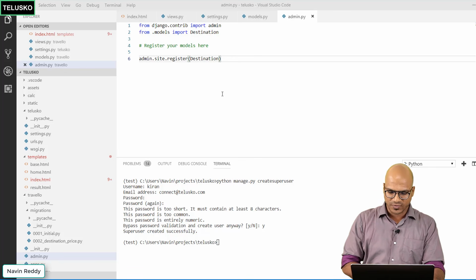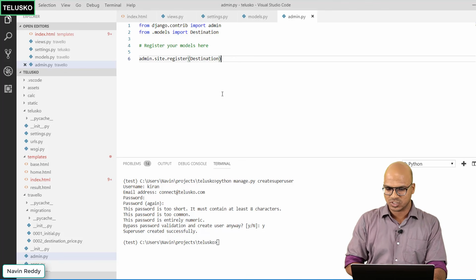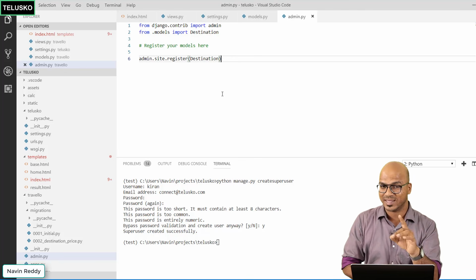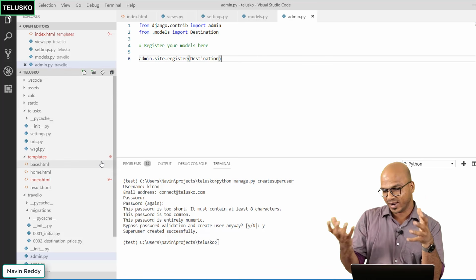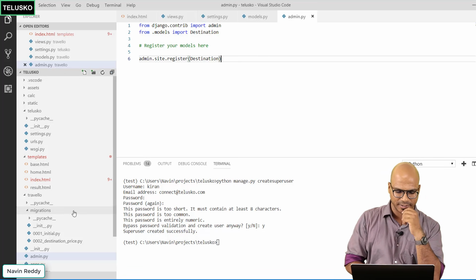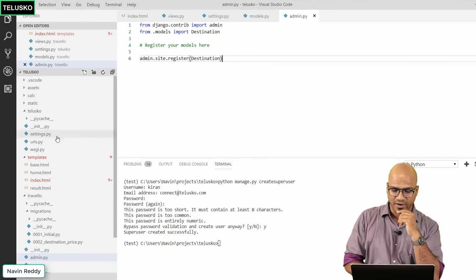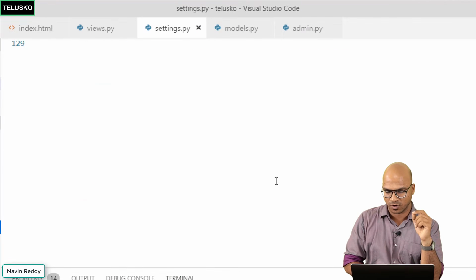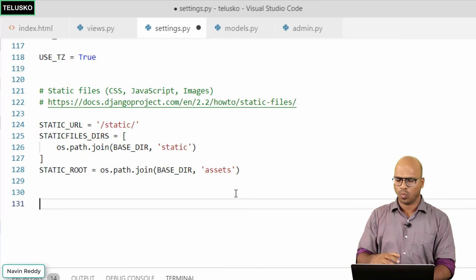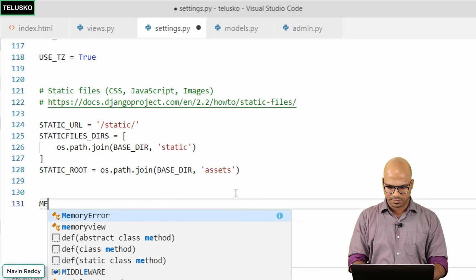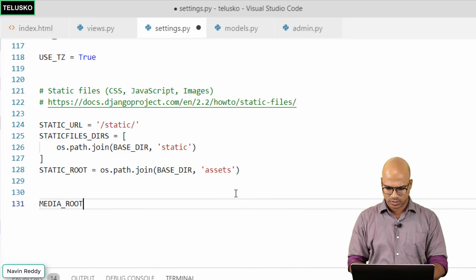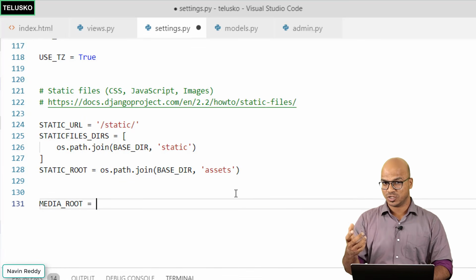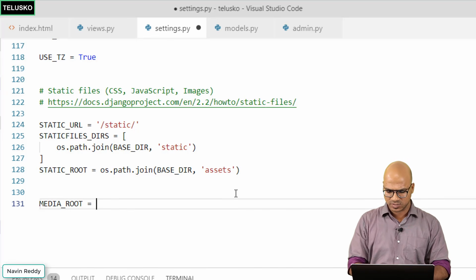Okay, so what we have done is we have added the destination and it is working, right? We need to work with that media file or the media files or the images or videos, whatever you add. So how do we achieve that? For that, we have to move to settings.py, and here we have to add the path for the media. So what path? We have to use MEDIA_ROOT. This is where you have to specify the location of the media files, and we'll use a base path for that also.